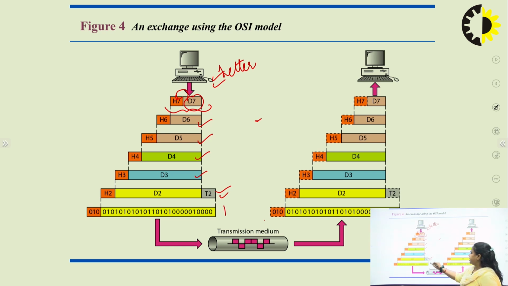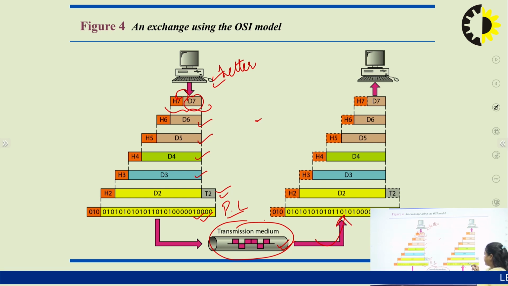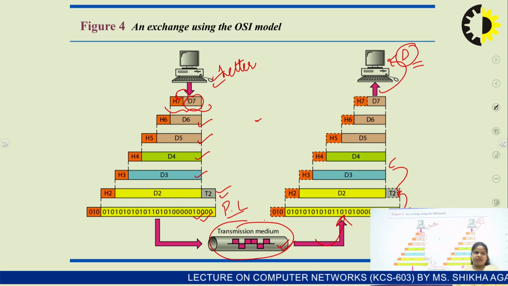And finally, in the physical layer, the data is converted into a binary string, because our computer understands only ones and zeros, right? Binary data. After that, it is passed through the transmission medium. In real life, in our day to day, we use truck, air medium and so on. But here we have different types of transmission mediums, whether wired or wireless. So depending upon the transmission medium, it comes to the data link layer on the receiver side. In that case, it will de-encapsulate the headers and finally it receives the data, right? This is the way the exchange is done.